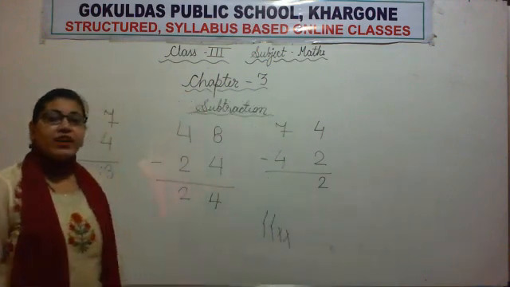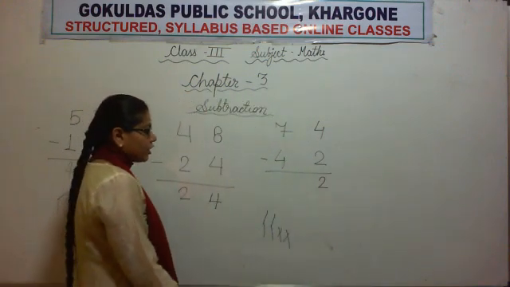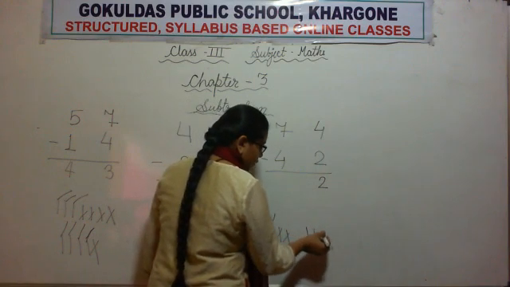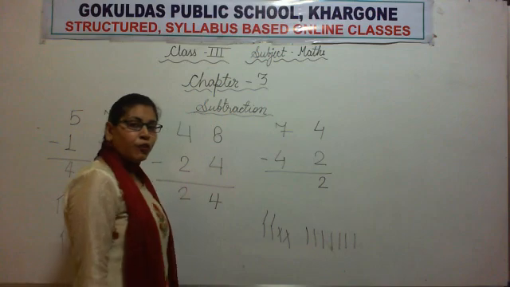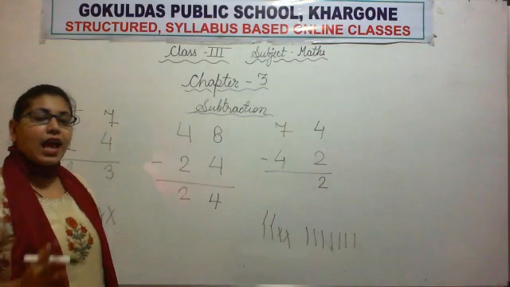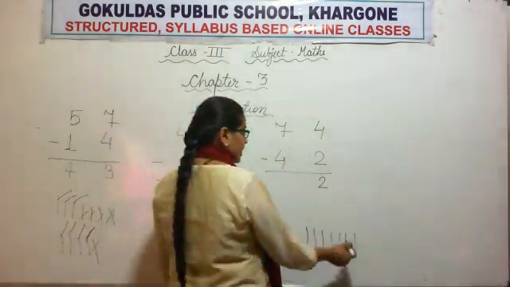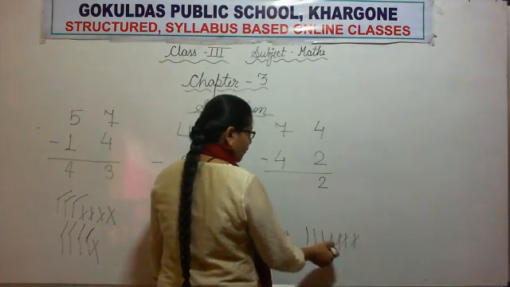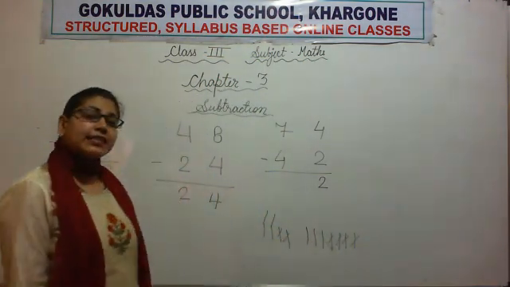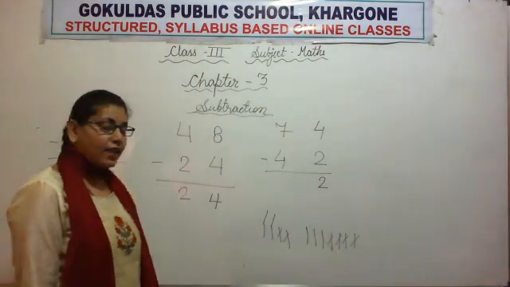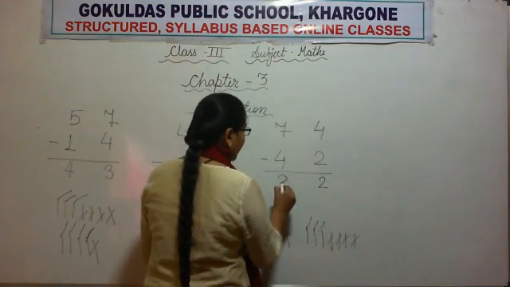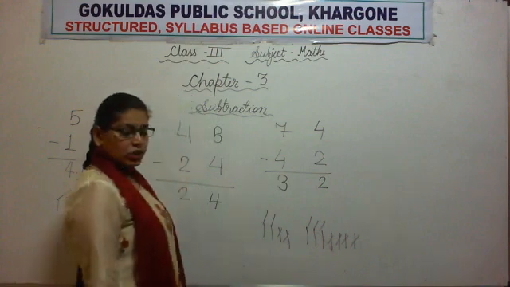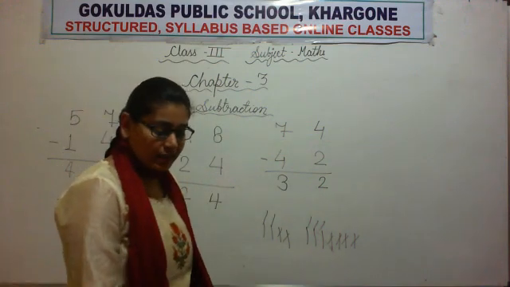Okay. Now 7 minus 4. So we will draw 7 sticks first. 1, 2, 3, 4, 5, 6, 7. Minus 4. 4 is there. So we will cancel out 4 sticks. Let's cancel 1, 2, 3, 4. Now let's count how many sticks are left. 1, 2, 3. 3 sticks are left. So we will write the number 3. So our difference is 32.